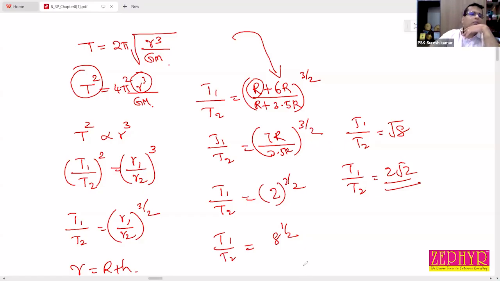T square directly proportional to r cube. This relationship is called Kepler's third law. When planet revolves around sun in elliptical orbit, square of the time period is directly proportional to cube of the average distance between sun and planet.